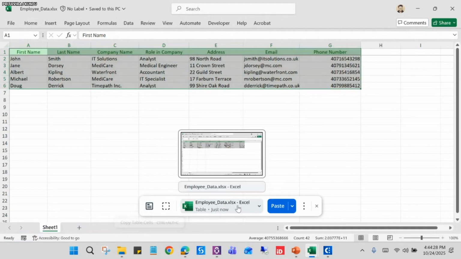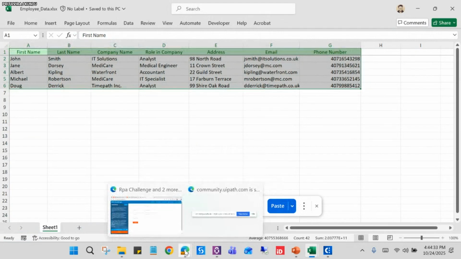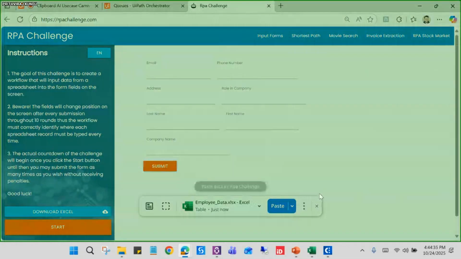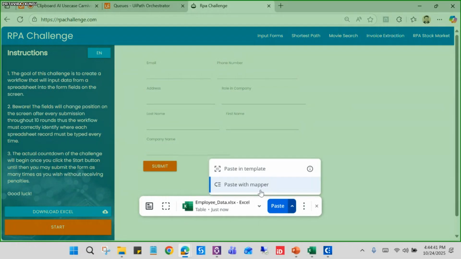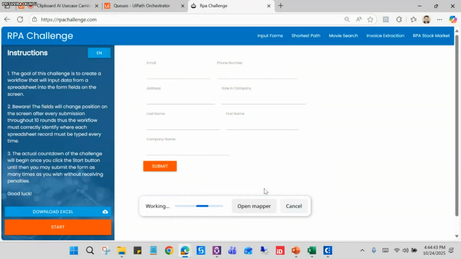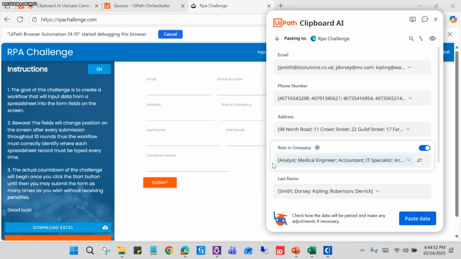it has copied it successfully. You can see here, and now there is a paste option. Now I need to go to the data destination, which is our website, this web page, right? If you go to this page, there is an option, paste with mapper. You can click on it, and now you can see it is loading.